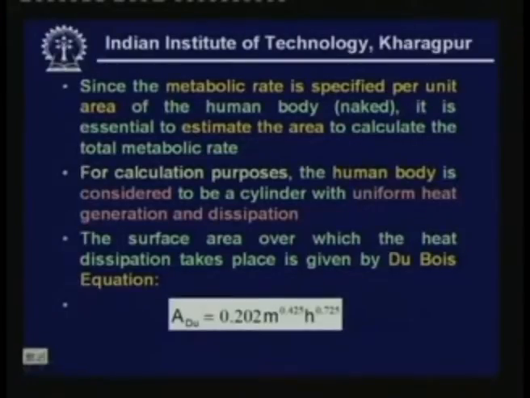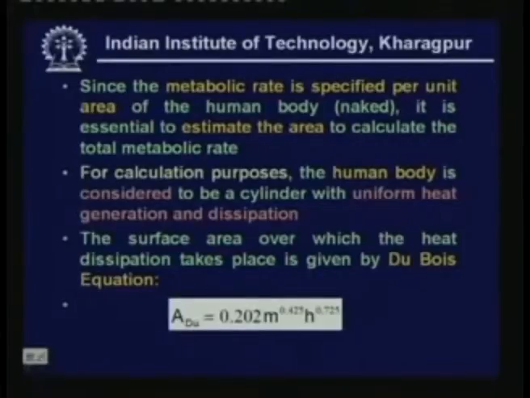How do we do that? People have found empirical equations for the surface area of the human body. This is a famous equation called the Du Bois equation. This equation relates the surface area of a naked human body to its mass and height. So, if you know the mass and height of a human being, you can calculate its surface area. For calculation purposes, the human body is considered to be a cylinder with uniform heat generation and dissipation. Actually, the human body is very complex. It is almost impossible to model a human body perfectly. But for calculation purposes, you have to make certain assumptions.